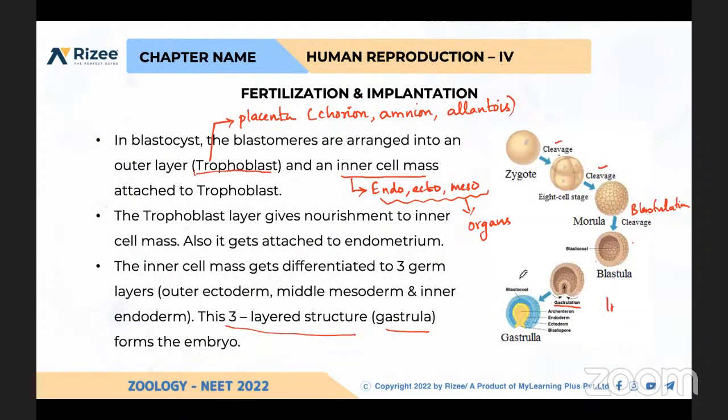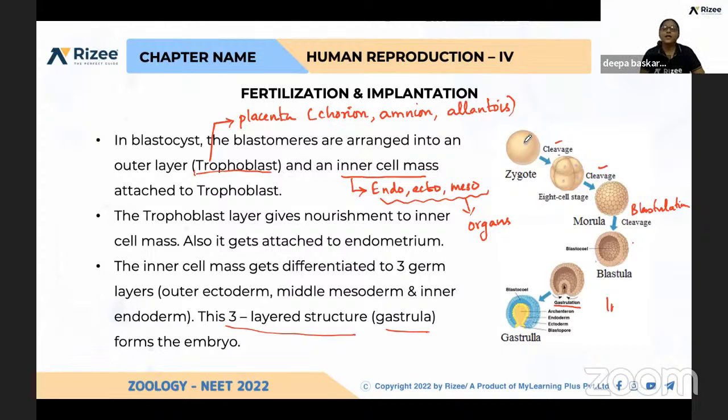Ma'am, please explain gastrulation again. Here, the zygote is one cell. It becomes 2 cells, then 4 cells, 1 to 2, 2 to 4. The 4 cells will be converted into 8, 8 into 16. Up to this, you can say, this is morula, and this is called cleavage. And next is conversion of morula to blastula. That is called blastulation.